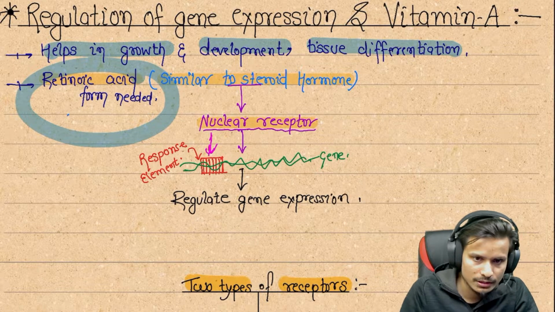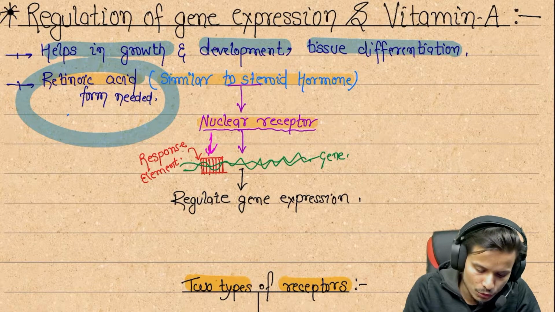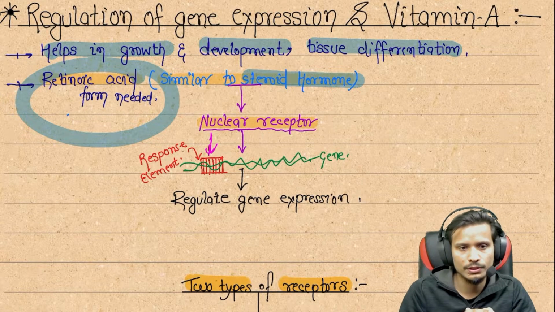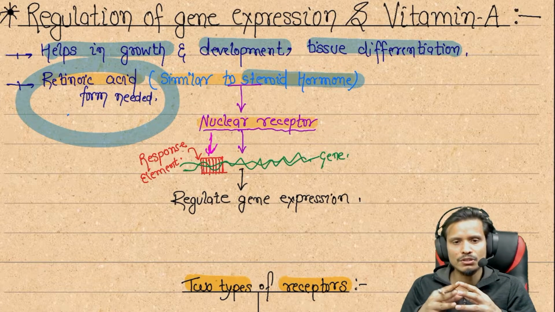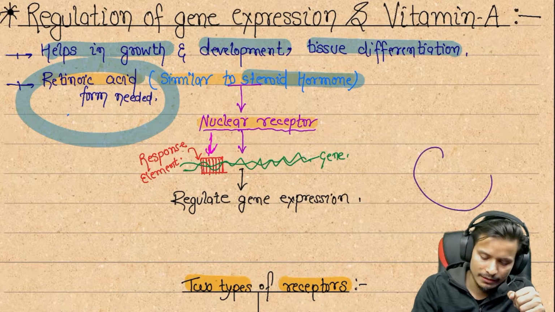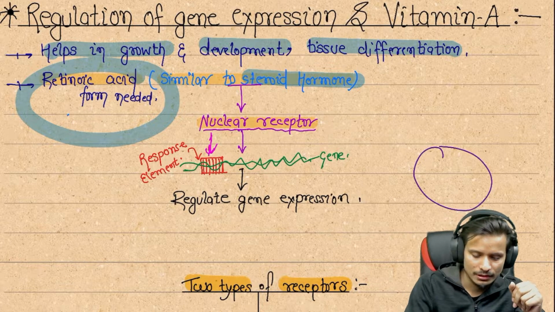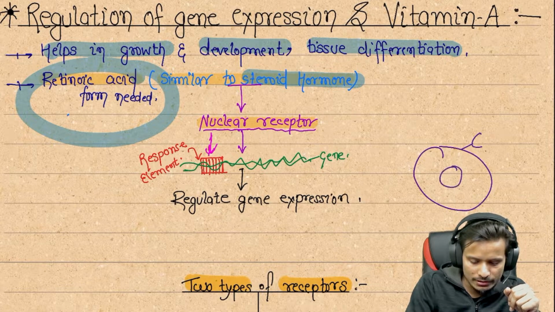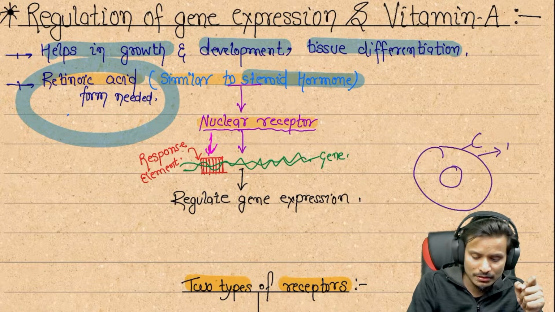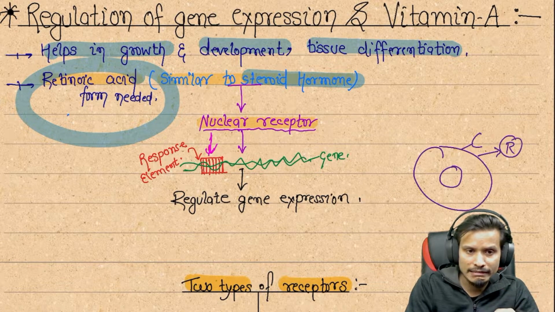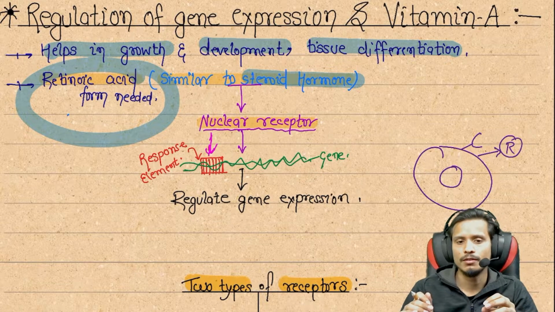For dissolve function, and there is also a similar steroid hormone function of this retinoic acid. So let's start. The vitamin A receptors in our cells, suppose that here is the cell, you know there are two types of receptors, one is the extracellular and one is the intracellular receptors. Extracellular receptors are the receptors through which the ligands bind on the surface of the cell, but